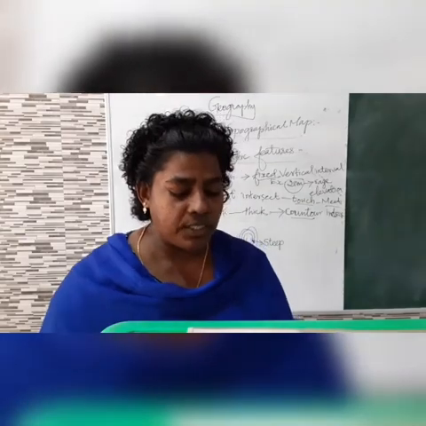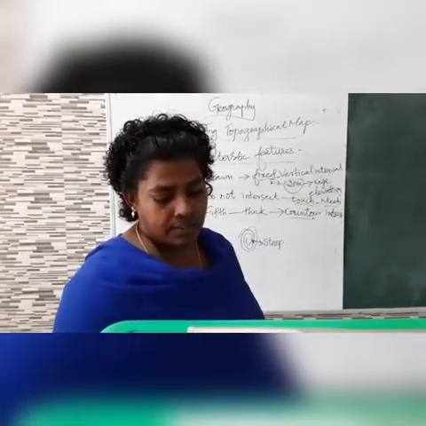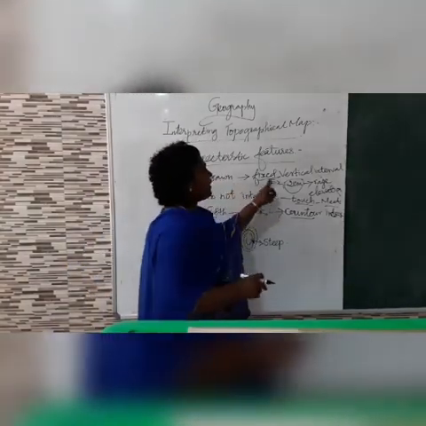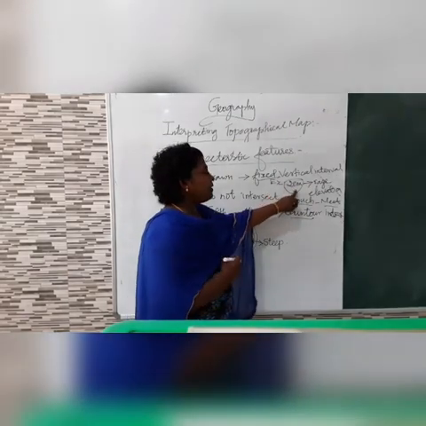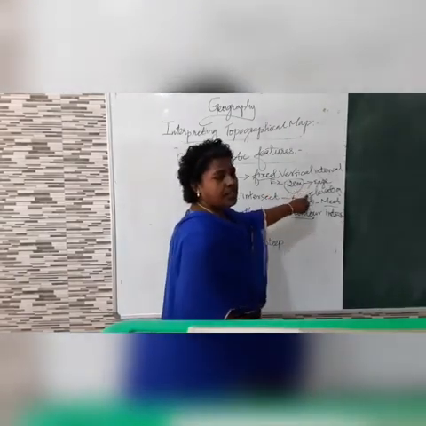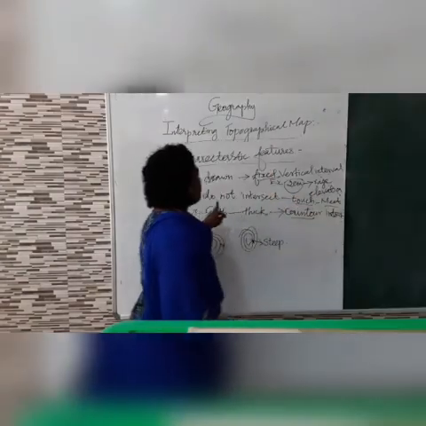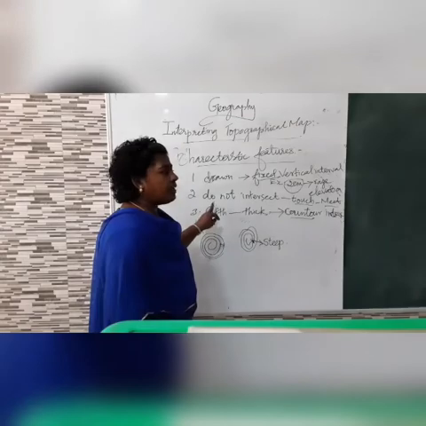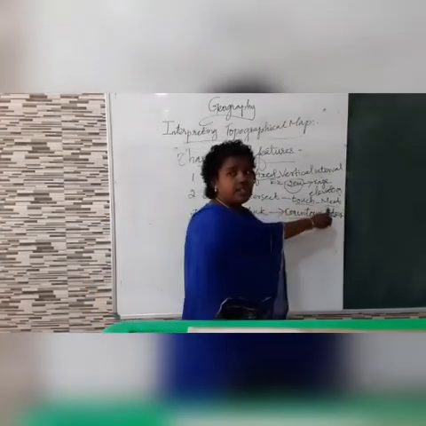Now, I will repeat once again the characteristic features of the contour lines. First point, it is drawn at a fixed vertical interval, for example, 20 meters. The second point is they do not intersect, touch or meet each other.